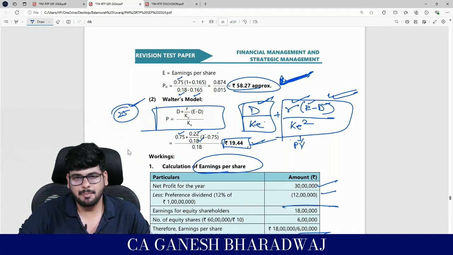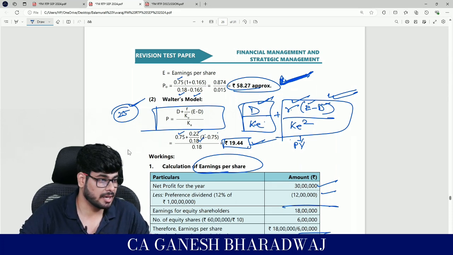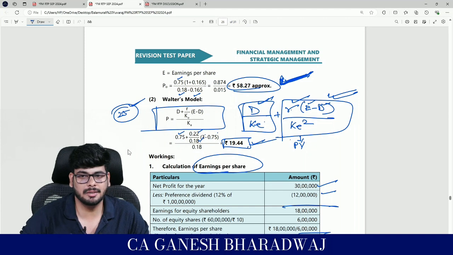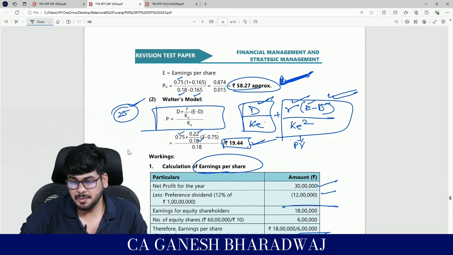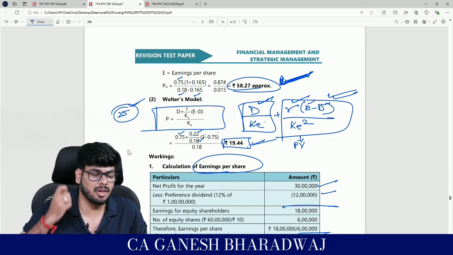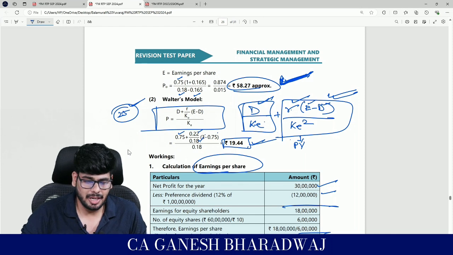The most important thing in CA exams is having the right mindset. I don't know how to emphasize this beyond this. But trust me, guys, half the students fail even before they enter the exam hall because of that fear.